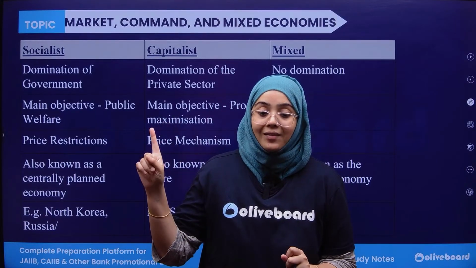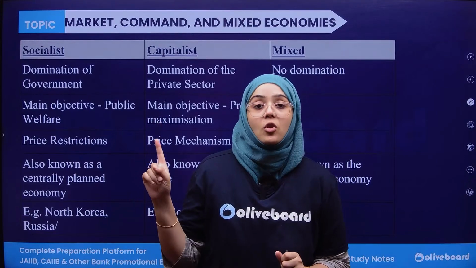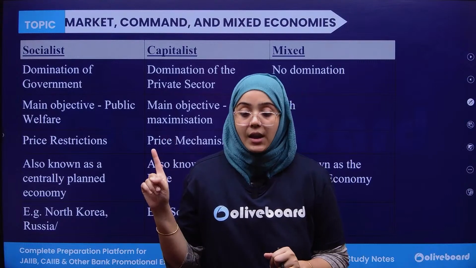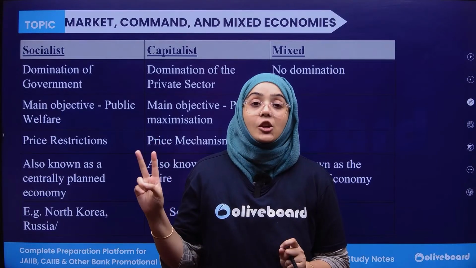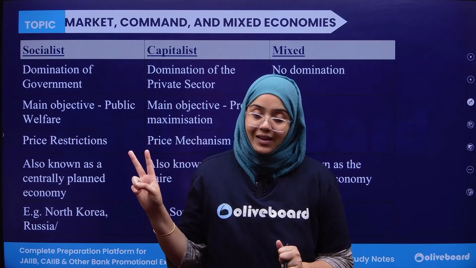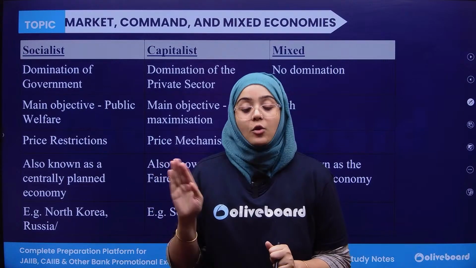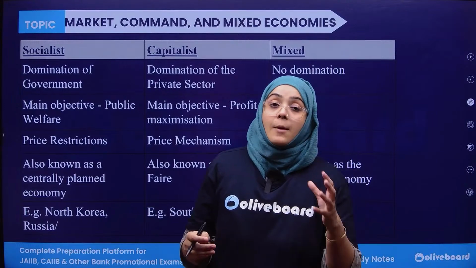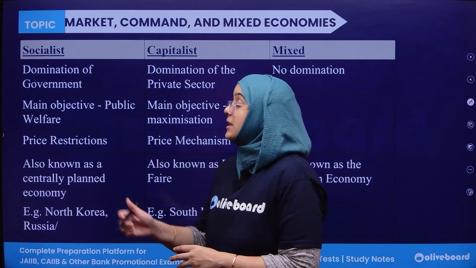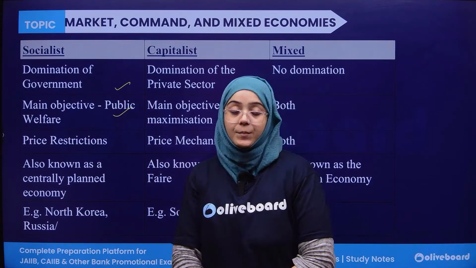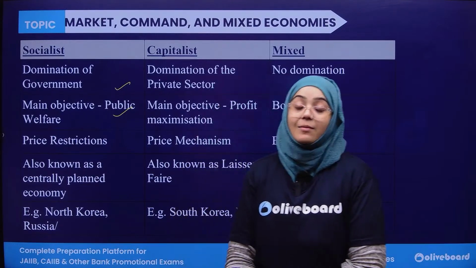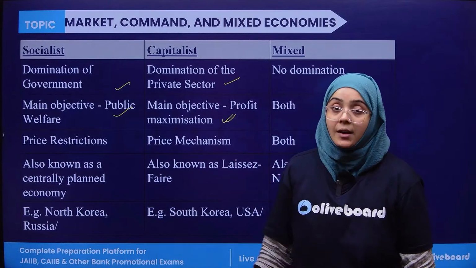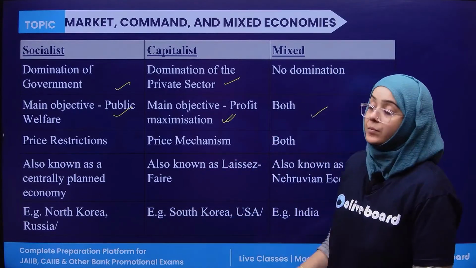Socialist economy means any economy which is dominated by the government, meaning the resources are majorly in the hand of the government. In a capitalist economy, the domination is majorly in the hand of the private sector. In a mixed economy, there is actually no domination. Now, second, in socialist economy, because the domination is in the hand of the government, the major objective is public welfare. In the capitalist, because the domination is in the hand of the private sector, the major objective is profit. And here you will find both.